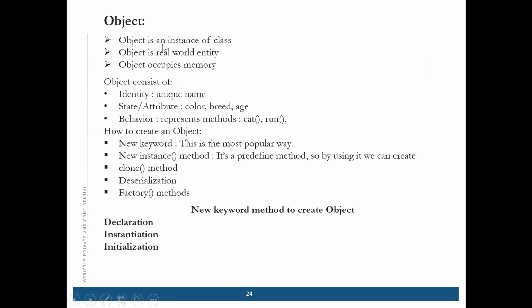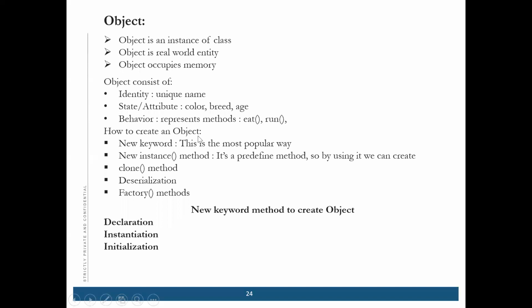Now comes the object. An object is an instance of a class. An object is a real world entity. I told you everything. An object occupies memory. Correct. An object consists of a unique name and attributes. Suppose there is a dog, then the dog has a color or a breed or an age. All of those are the attributes or the states of the object. It also contains behavior, and behaviors are like methods.